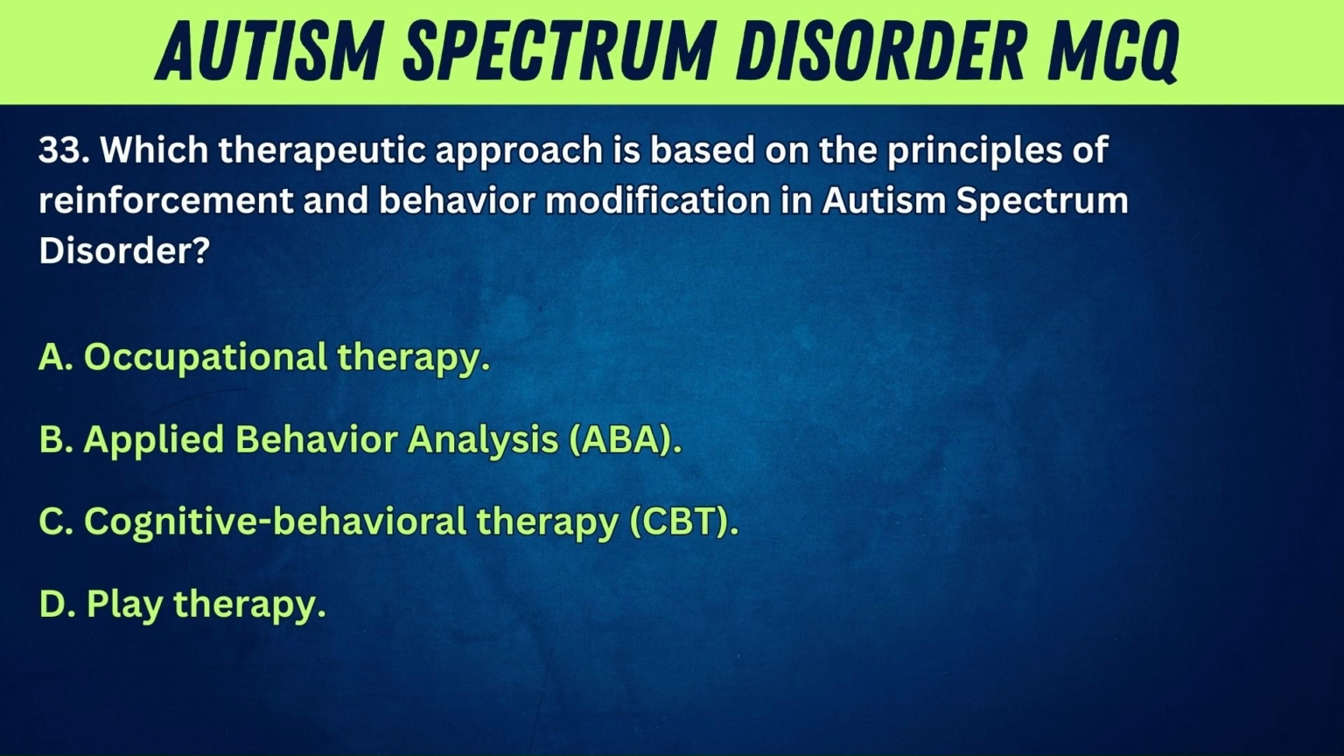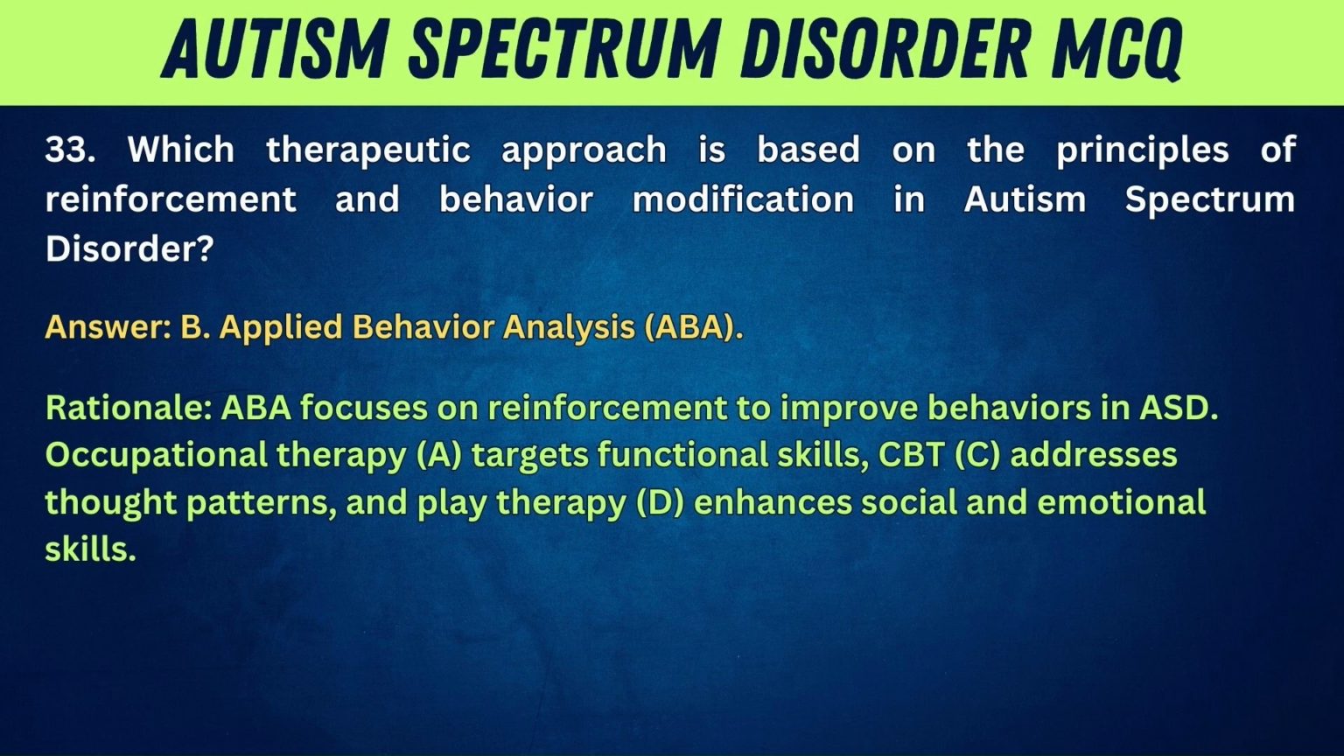33. Which therapeutic approach is based on the principles of reinforcement and behavior modification in autism spectrum disorder? A. Occupational therapy. B. Applied behavior analysis, ABA. C. Cognitive behavioral therapy, CBT. D. Play therapy. Answer: B. Applied behavior analysis, ABA. Rationale: ABA focuses on reinforcement to improve behaviors in ASD.